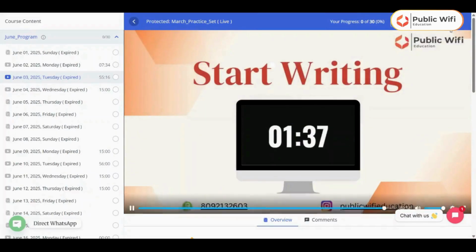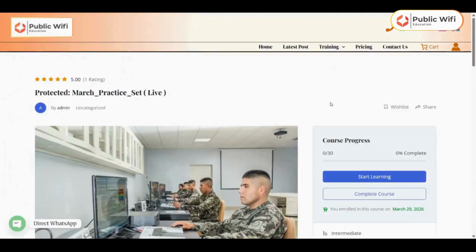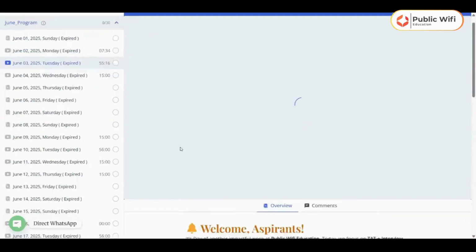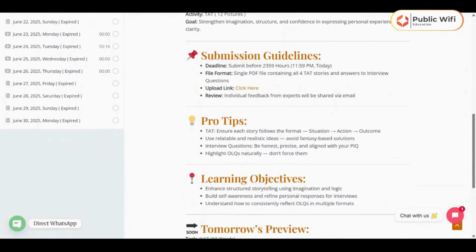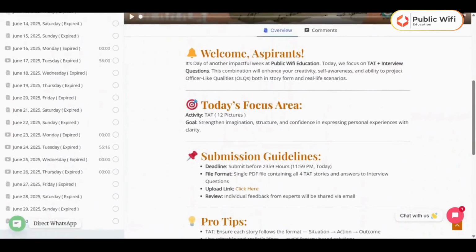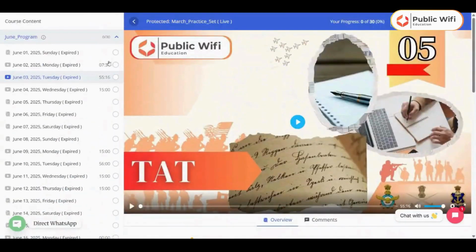And one more thing you can do over here: when you are going to choose the practice sets, you have the submission guidelines over here only. These are the submission guidelines that you can see to submit also.